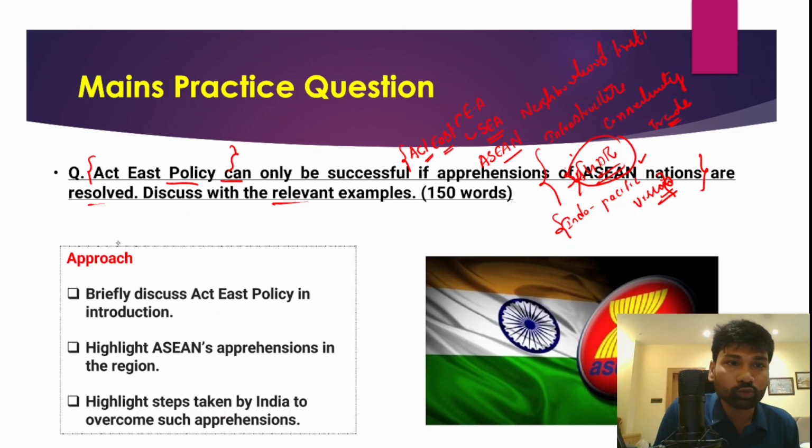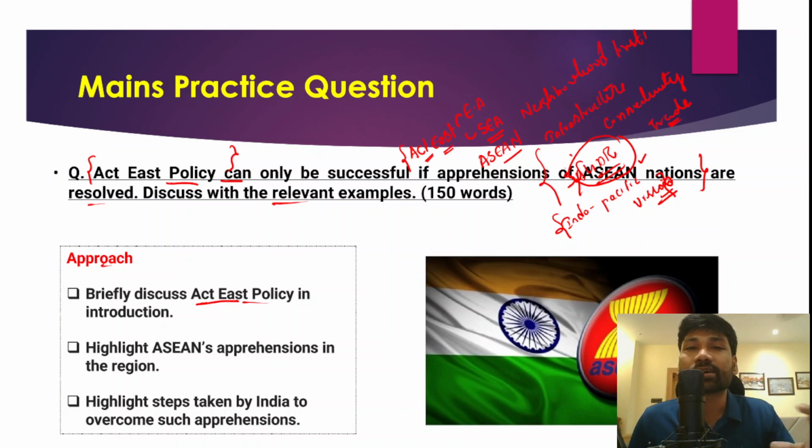So, what should be the approach to this particular question? We need to talk about the approach. Firstly, you need to briefly discuss what the Act East policy is. Briefly introduce the Act East policy in the introduction, and then highlight Asian countries' apprehensions about India and the need to resolve those apprehensions to ensure the success of the Act East policy, and then you can conclude the answer by giving a way forward. So that is the structure of the answer.